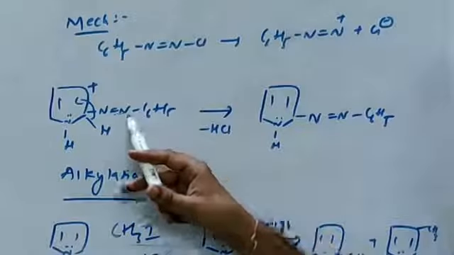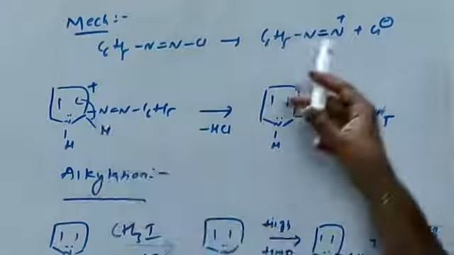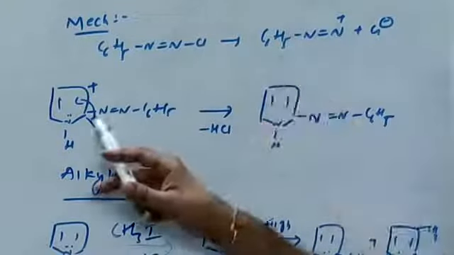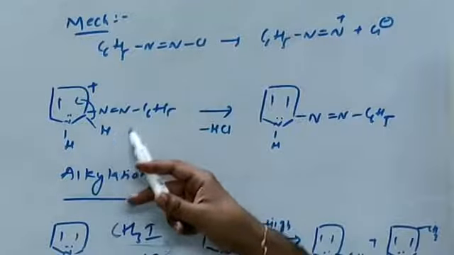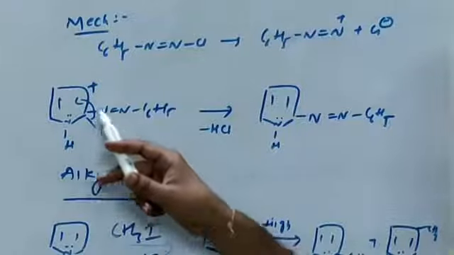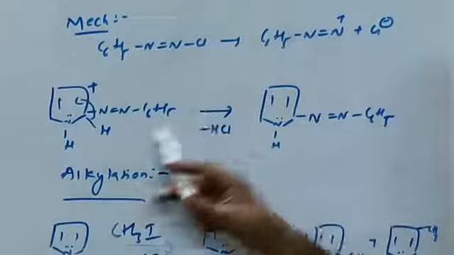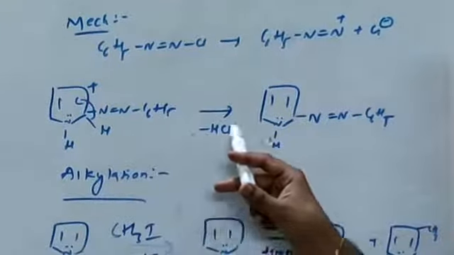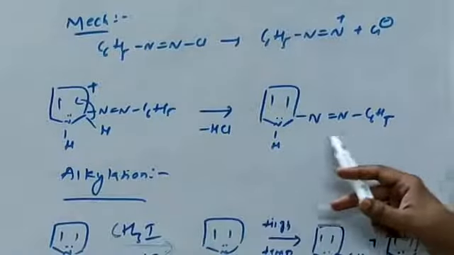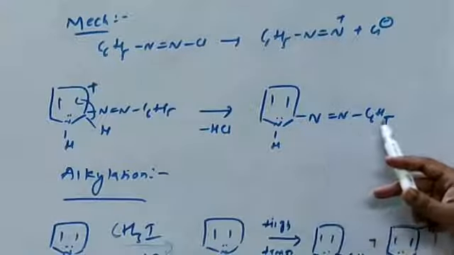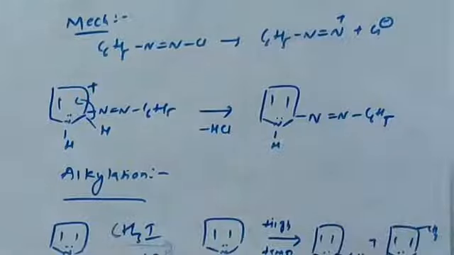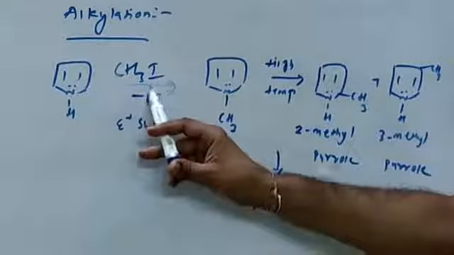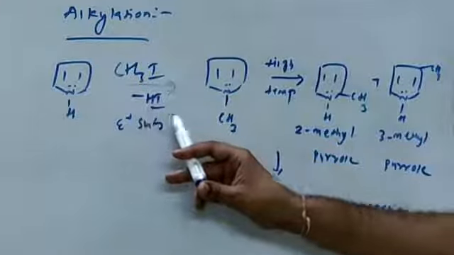This diazonium ion attacks the second position; this nitrogen acts as the electrophile. After attack at the second position, hydrogen is removed and the electrons shift inside. The chlorine reacts with the hydrogen, eliminating hydrochloric acid and forming 2-phenyl diazopyrrole.